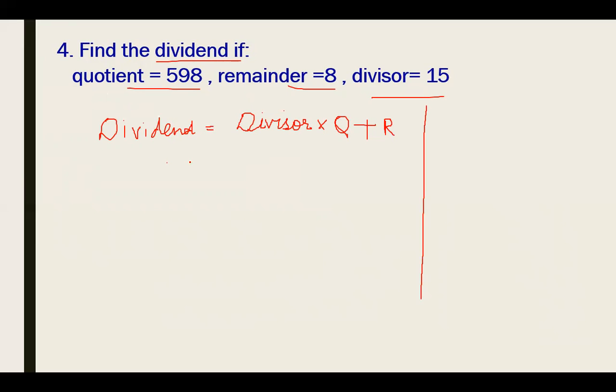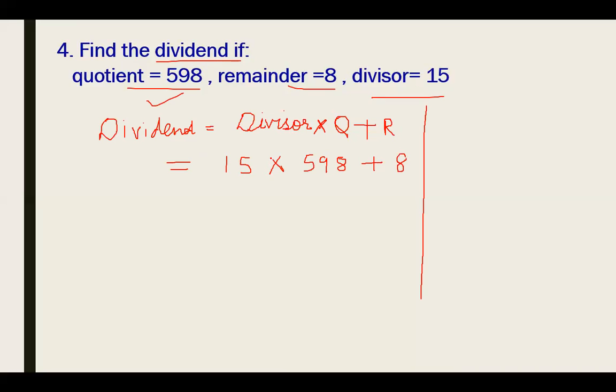For it, we write the dividend, but we have to find the dividend. To find the dividend, we just put in the values of divisor into quotient plus remainder. Divisor is 15. Just write down 15 into quotient. What is quotient over here? Quotient is 598. Just write down 598 and the remainder is 8.